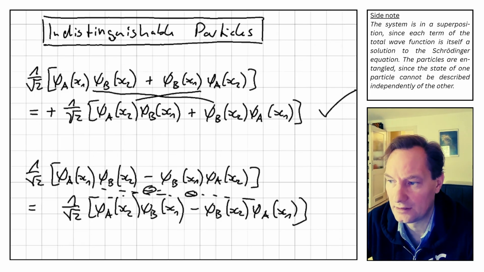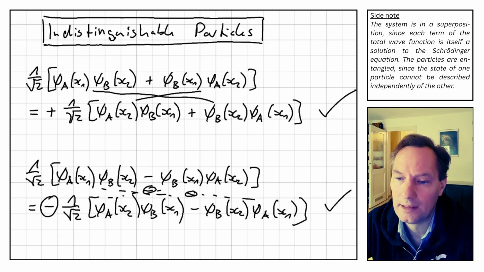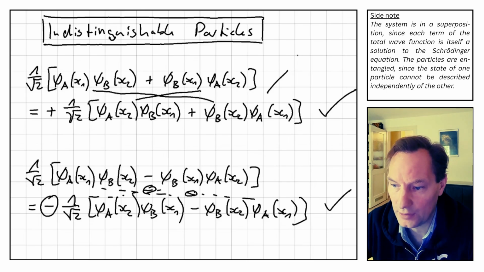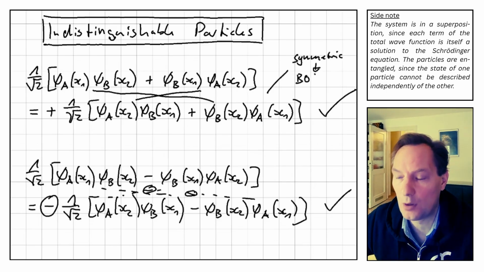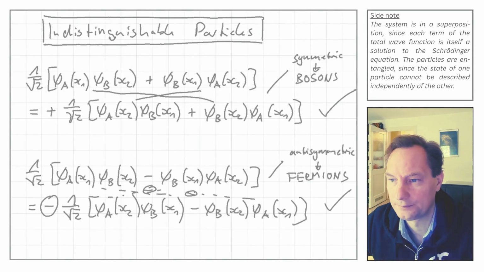Here, the total wave function under particle exchange becomes the negative of the original wave function. But since the probability density is defined by the overlap, that is the inner product or simply the modulo squared of the wave function, it remains the same. The first wave function is symmetric under particle exchange and applies to bosons. The second wave function is antisymmetric under particle exchange and applies to fermions.